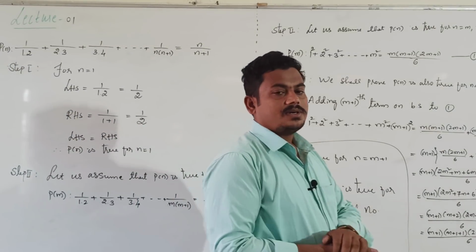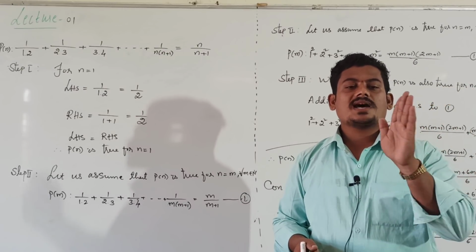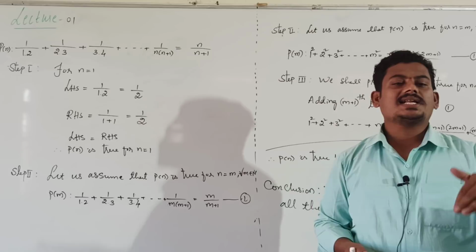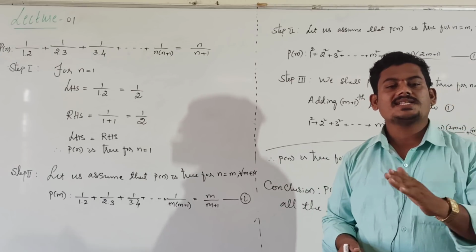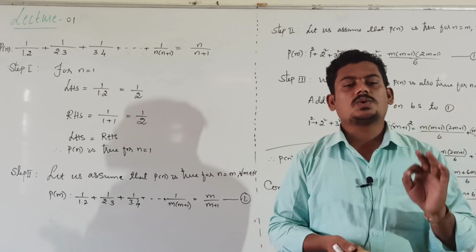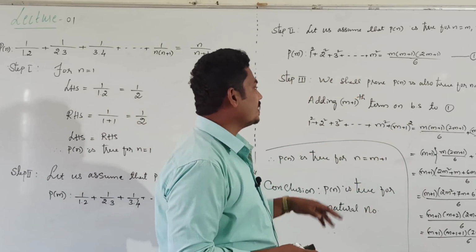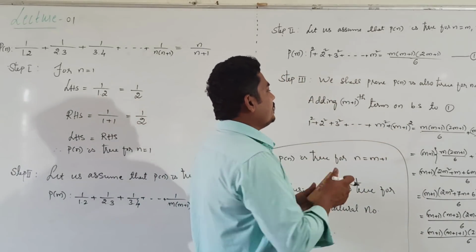After this what we do? Check whether it is true for the next natural number. Up to m it is true. Check whether for the next natural number it is true or false. Means we need to prove the given statement is either true or false for n equal to m plus 1. Means for the next natural number we shall prove the given statement, P of n.